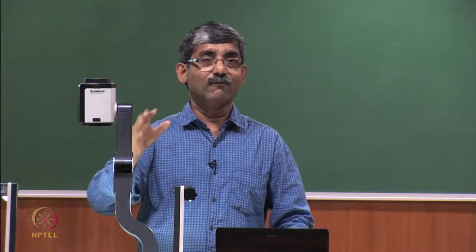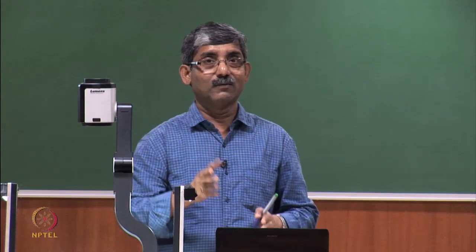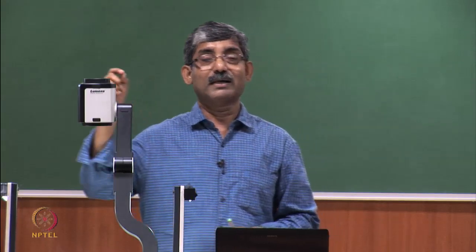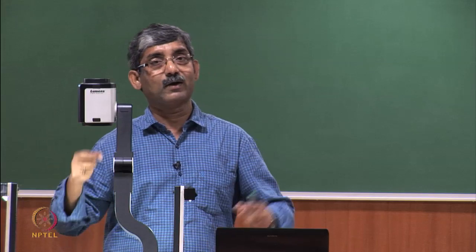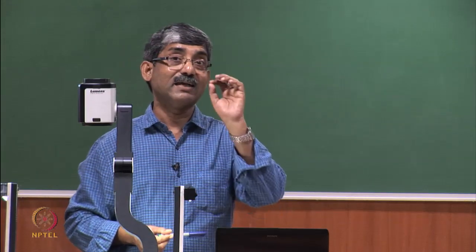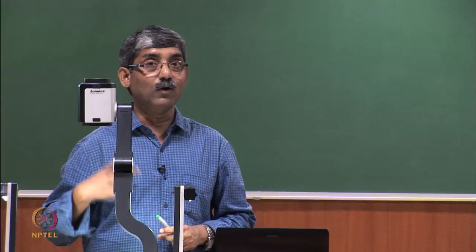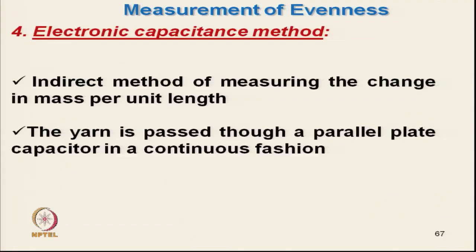So, K for a material, for a particular yarn tested under particular conditions, particular Tm, particular fiber, K is constant. With that assumption we can measure only the variability. The yarn is passed through the parallel plate capacitor in continuous fashion. And one thing is important: it's an indirect method of measuring the change in mass per unit length.